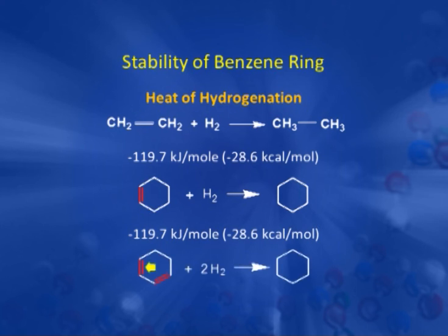Now, if we take two double bonds in a ring, which takes 2 moles of hydrogen to give cyclohexane, it was found that the quantity is exactly double that evolved for one double bond, that is minus 57.2 kilocalorie per mole.